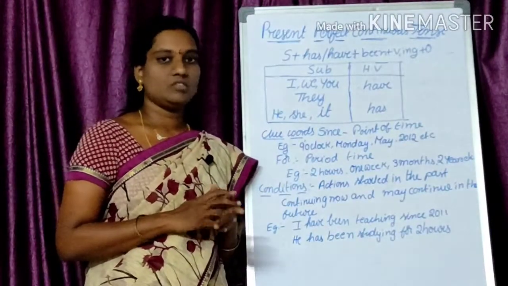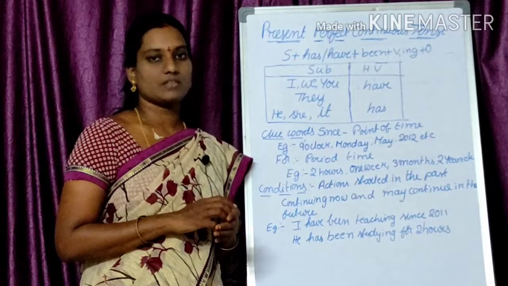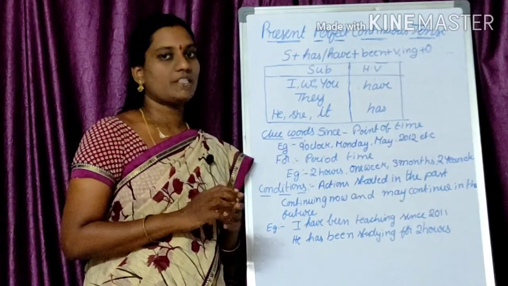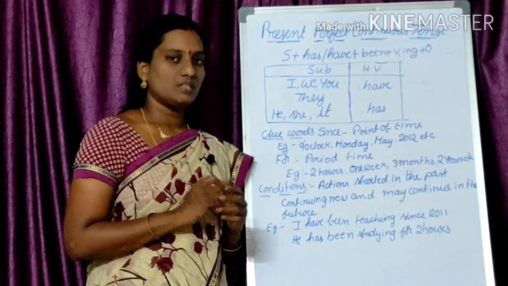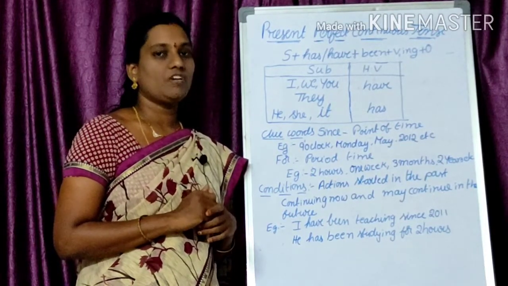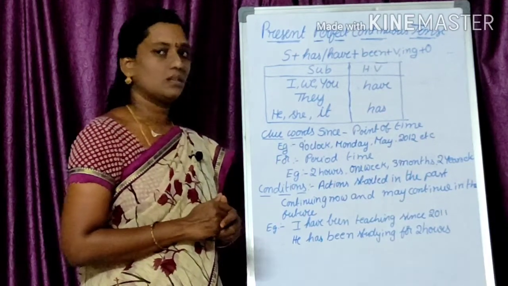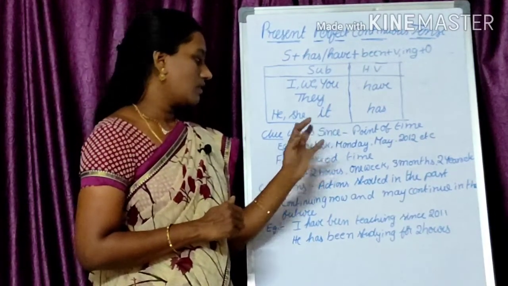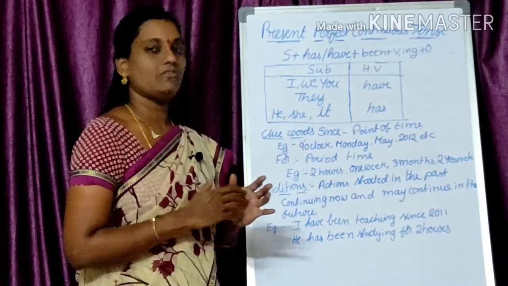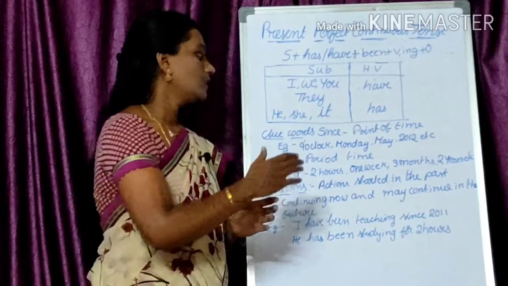Hi everyone. Now we shall discuss present perfect continuous tense. Present perfect continuous tense structure: Subject plus has or have plus been plus V1-ing plus object. See the clue words: since and for. Before seeing the clue words, let's have a glance at the helping verb.